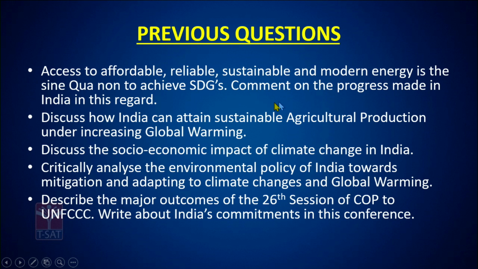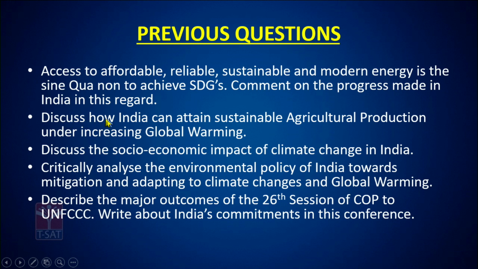What are the steps taken by the Government of India pertaining to accessibility to affordable energy resources, reliable resources which are not going to damage the environment, sustainable resources, that is those resources which are going to be available for future generations' use, and even modern energy also.